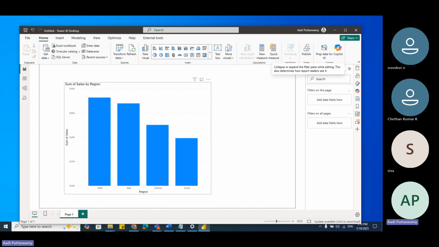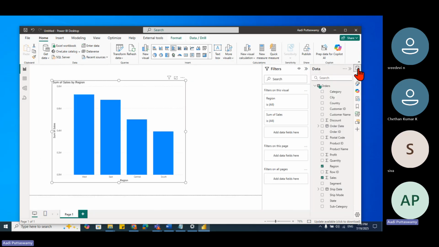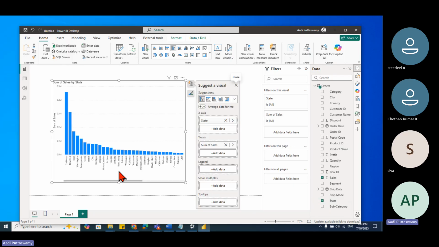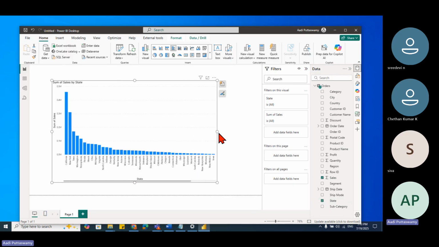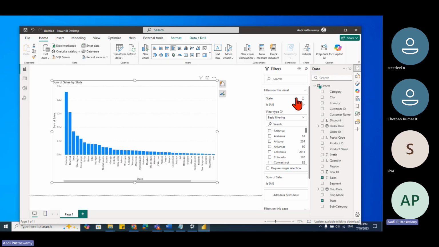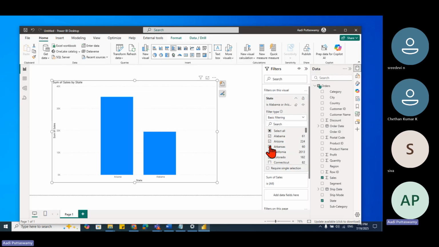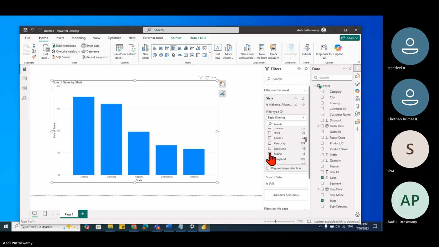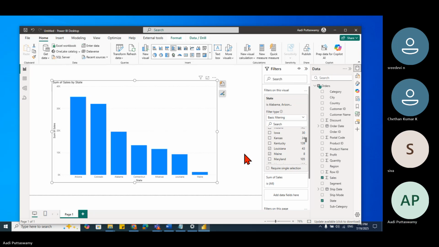Just see, I'll show you something very interesting. Quickly, we'll see. I'll go here and take State. Okay, I have various different states. Now here I'll try to filter. Understood? We can filter the data like this. I want the top 10 states based on sales.